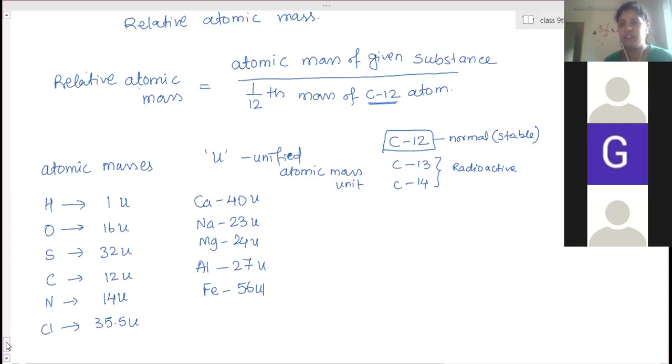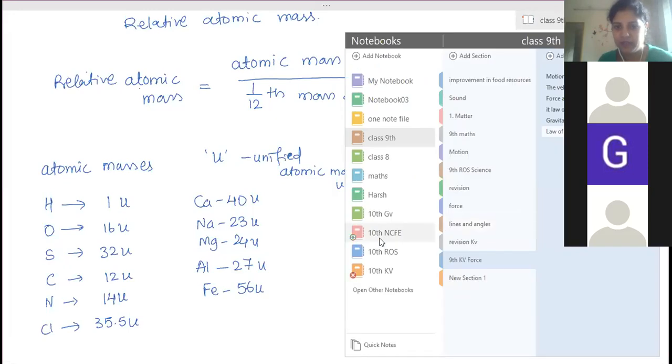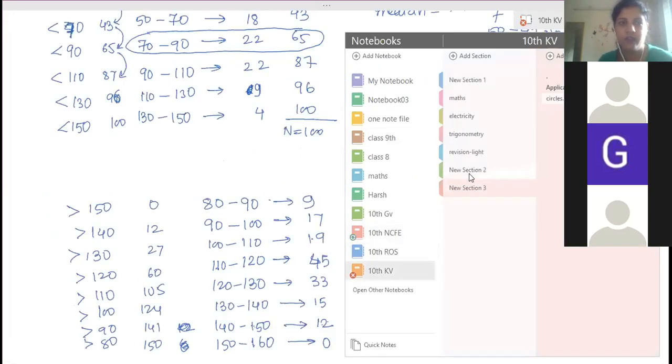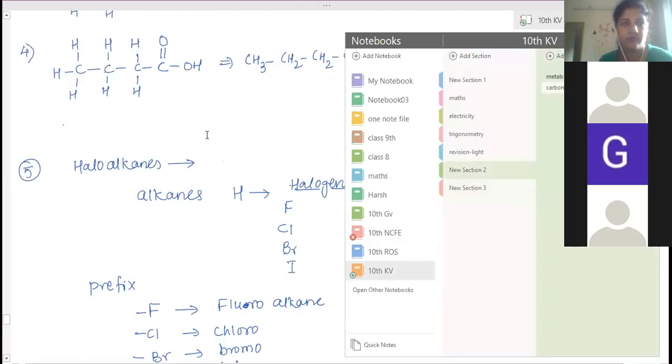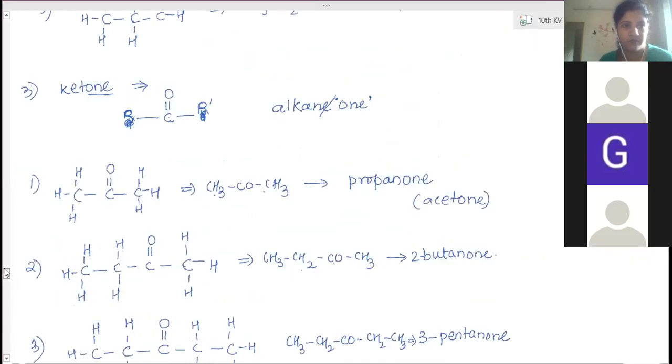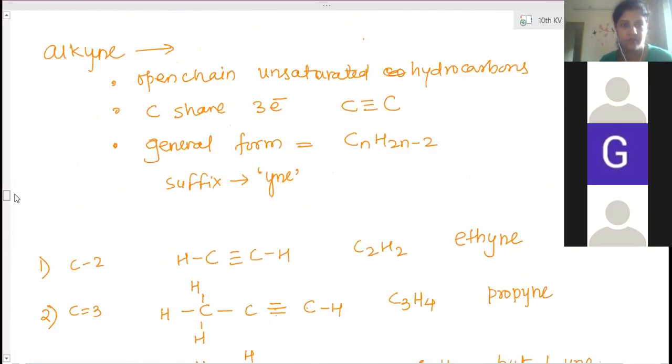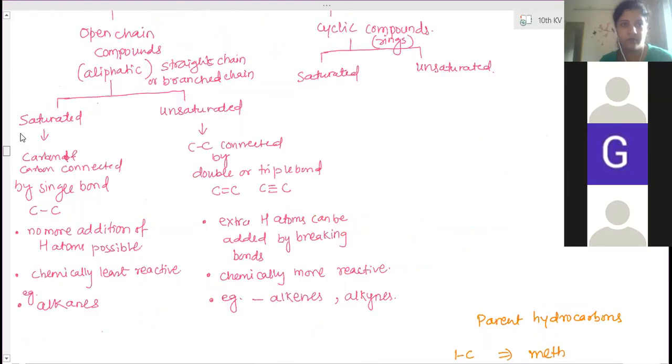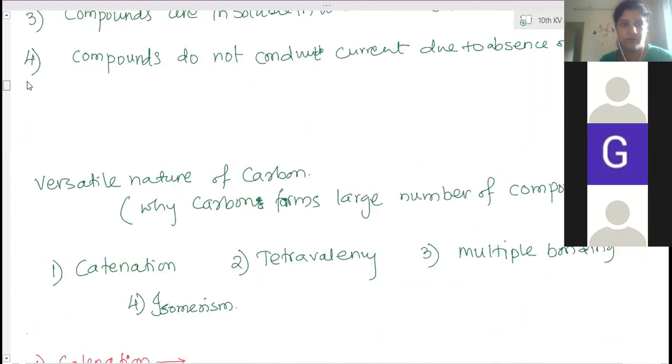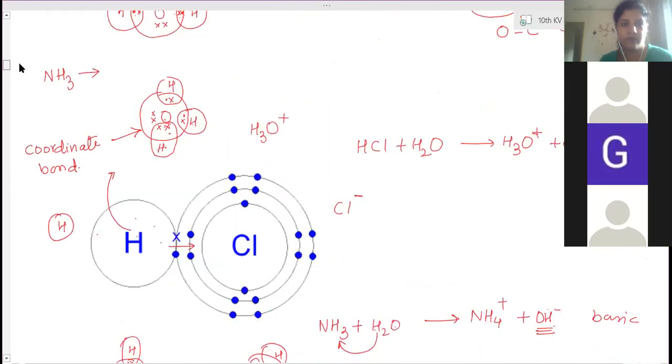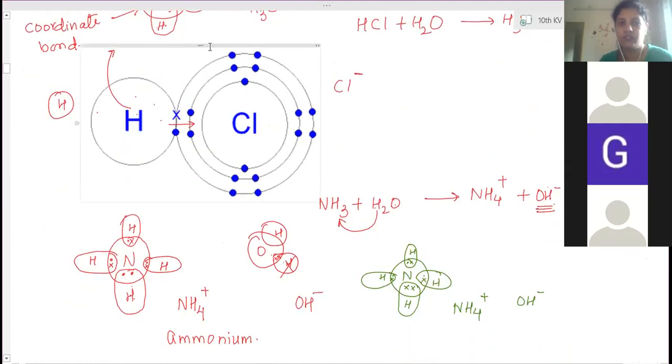Yes, it is positively charged because of the different bonding between them. Now what happened, I can show you. In 10th, I have explained to the class 10th students what happens to ammonia. The covalent bonding is there. Here, this is a chlorine molecule and this is a hydrogen molecule.